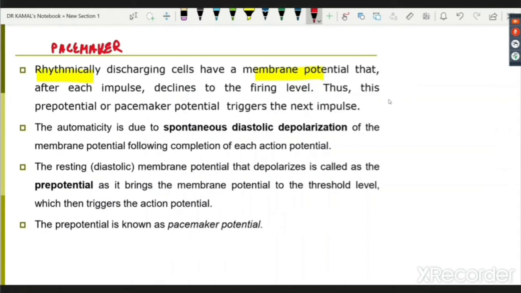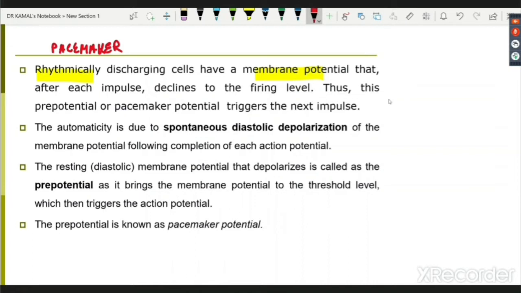So whatever is essential I'm drawing, and whatever is given in the books we can read through, because of the paucity of time. So pacemaker cells have a membrane potential that after each impulse declines to the firing level, and then it triggers the next impulse, which is known as the pre-potential or the pacemaker potential.